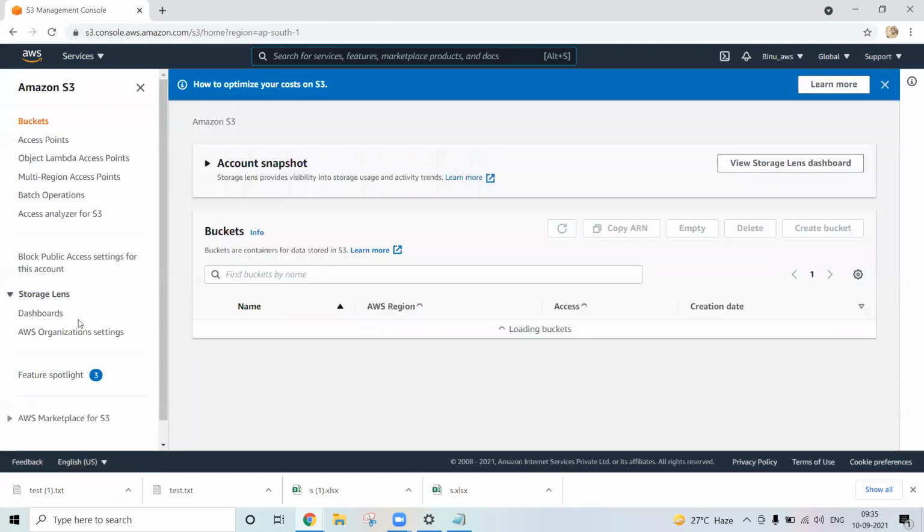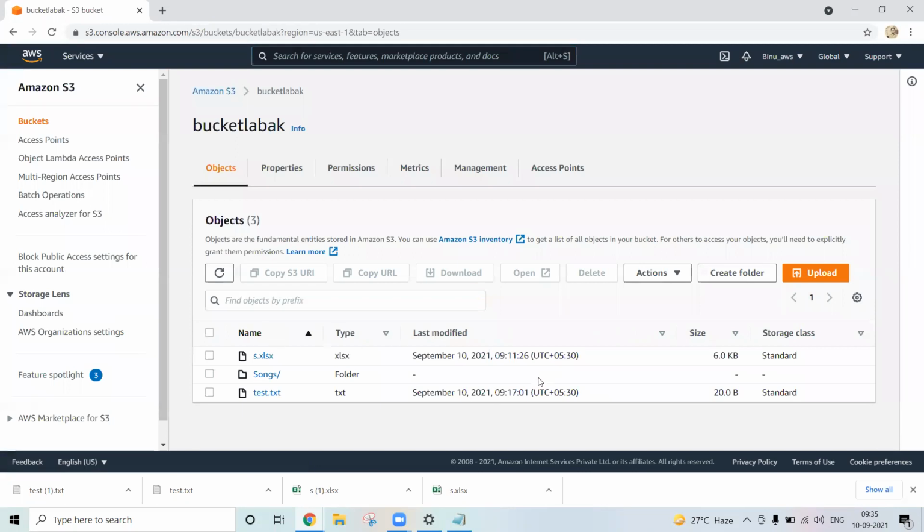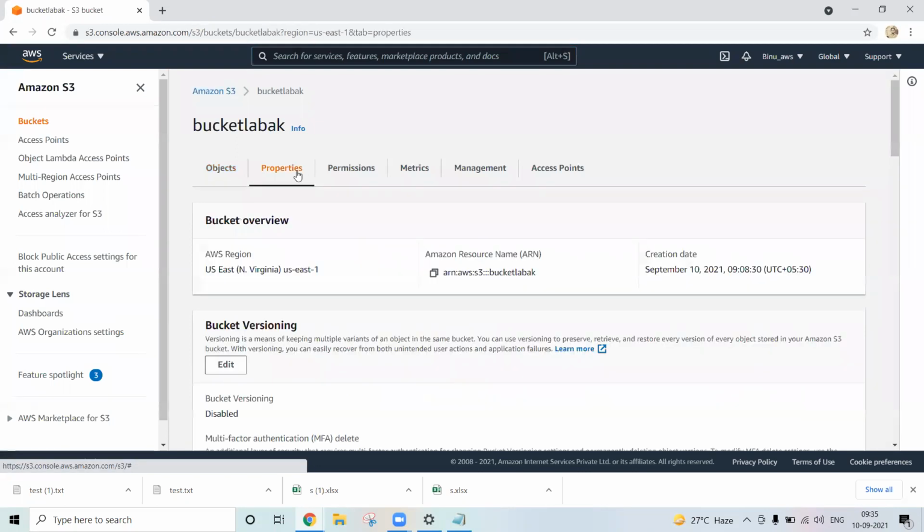Coming to the S3. Now this is the bucket name. Each bucket has an ARN. Go to the properties. If you go to the properties, this is called the ARN, right? This ARN is required to create the policy, basically. This is very, very important.